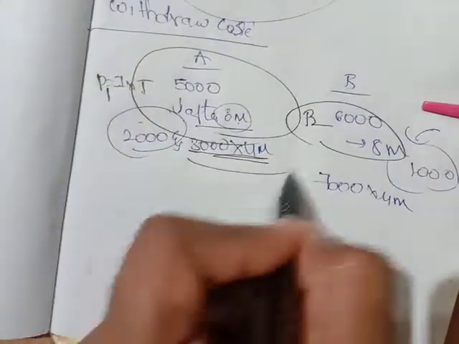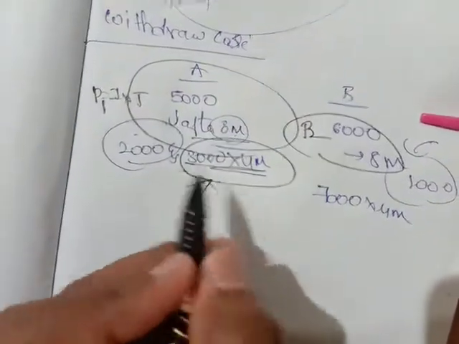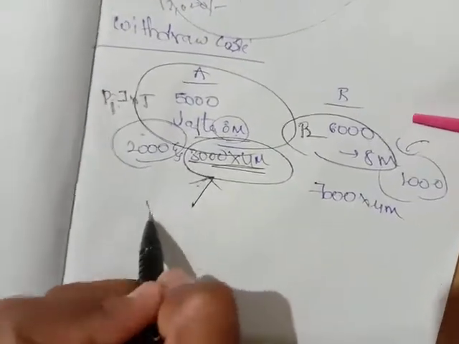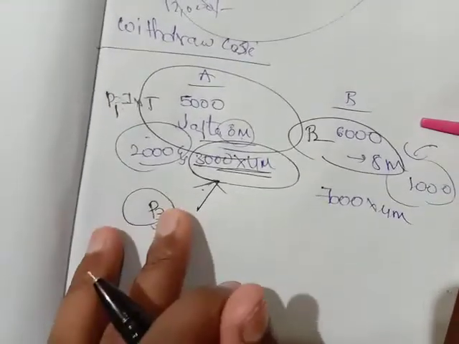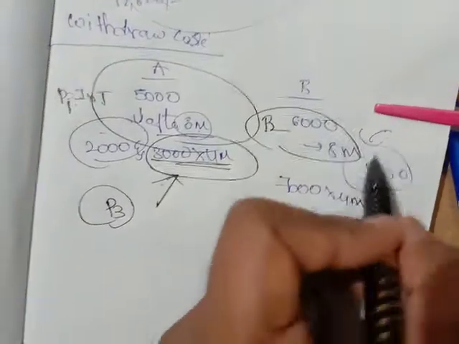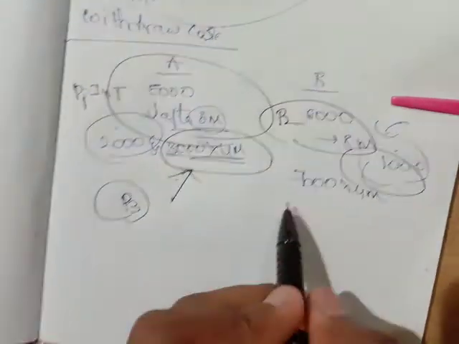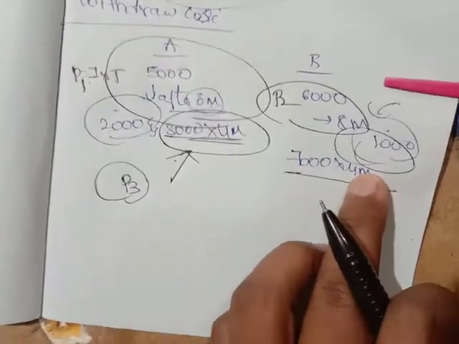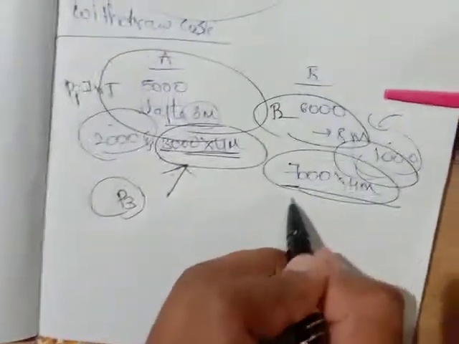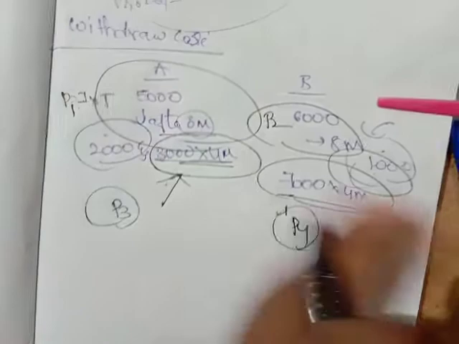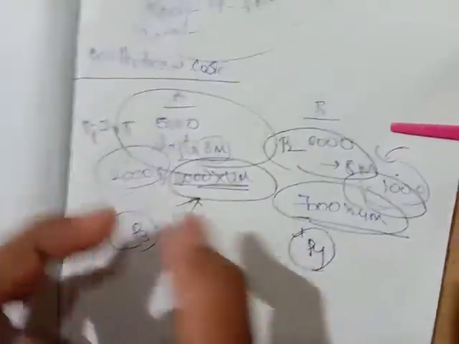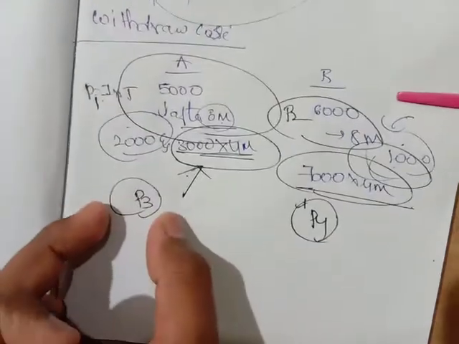Then definitely the profit will change from P1. Let me call this profit P3. B is also adding 1,000, so he is investing 7,000 for these months, and this profit will be different and more. So for A, for one time period you get P1 profit, and for the other time period you get P3 profit.